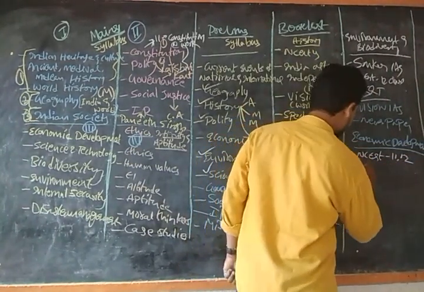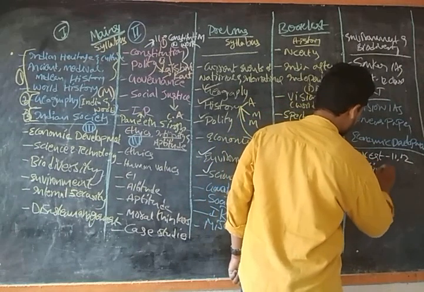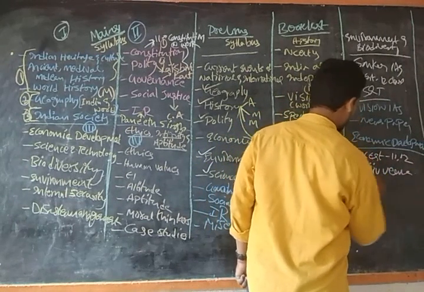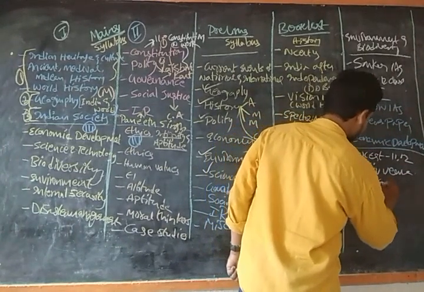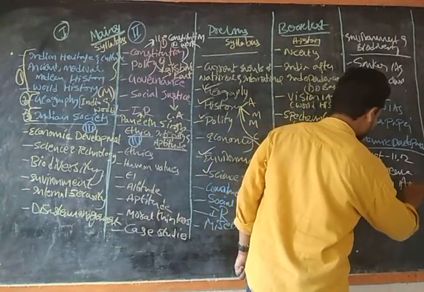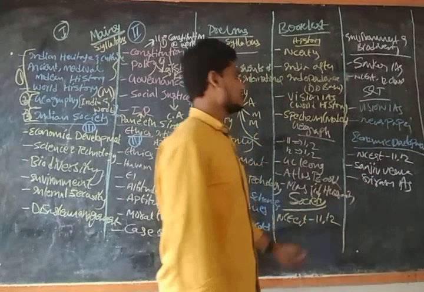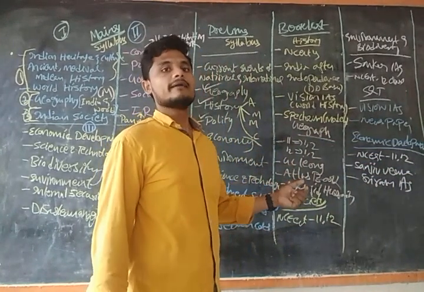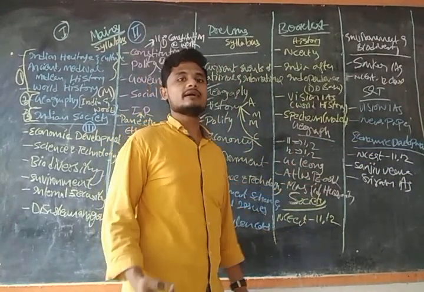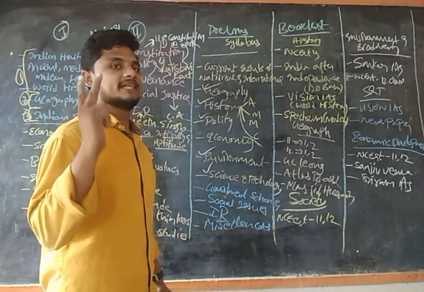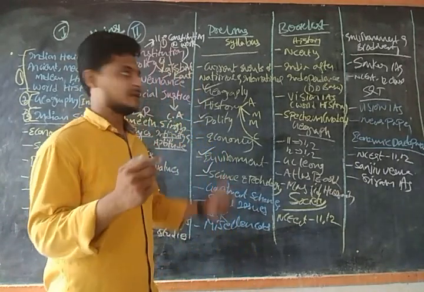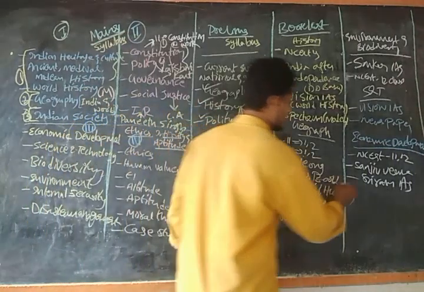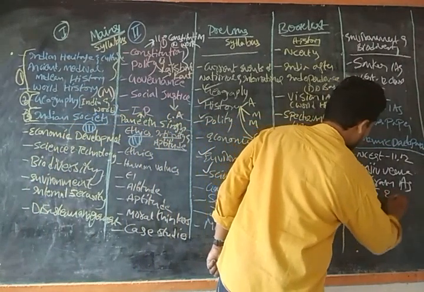And we have Sanjeev Verma, and after that Sriram IAS. This will cover your economic development, and along with this we are going to see every year the economic survey and the budget. These are very, very important for your preparation, guys.